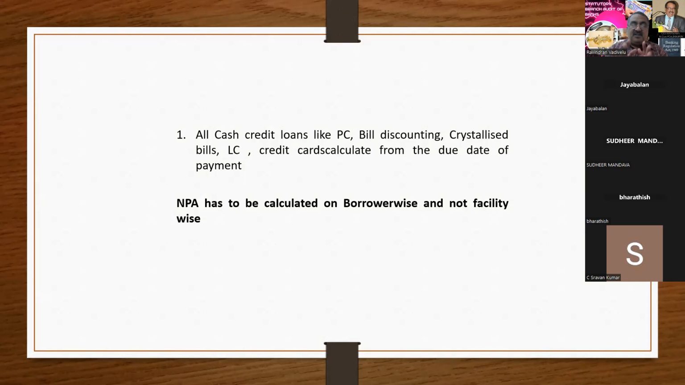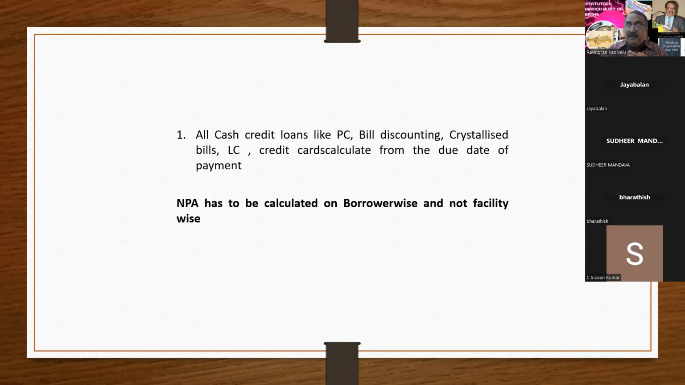Because it is a borrower-wise concept, for each and every borrower you have got a separate SIF. SIF means customer index folio. Every bank customer has got one number. So the NPA has to be calculated as per the SIF. If the firm becomes NPA, the partners' loan will not become NPA, and vice versa.